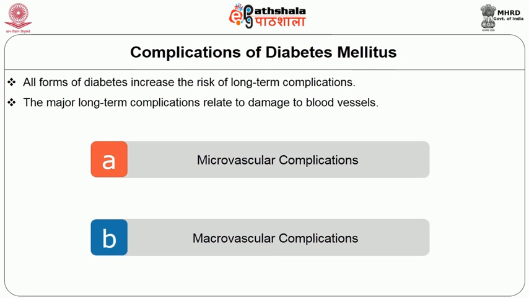The complications related to diabetes mellitus: all forms of diabetes increase the risk of long-term complications. These complications are due to the damage of blood vessels. What happens in diabetes mellitus? There is increased blood glucose level. It damages the internal layer of the blood vessels, that is called the tunica intima. That layer of the arteries gets damaged. So the damaged blood vessels lead to two complications. One is microvascular complications, another is macrovascular complications.